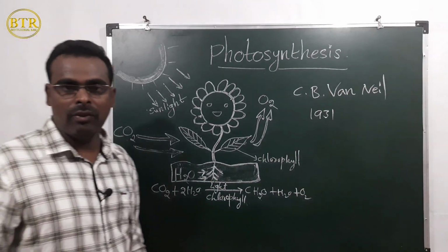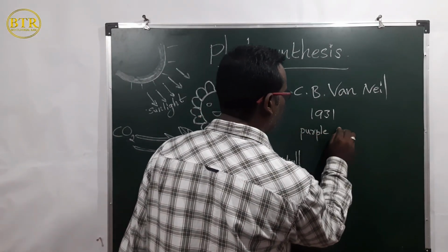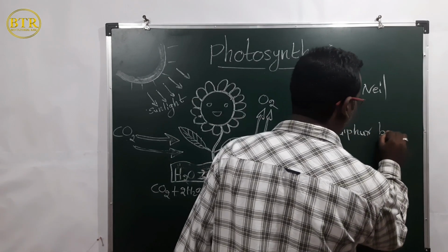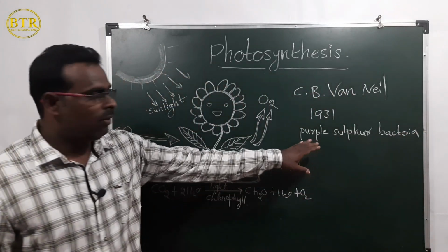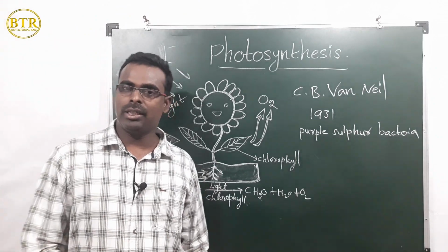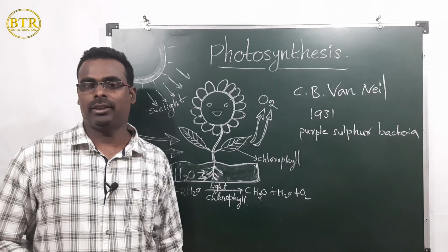Along with that, C.B. Van Niel worked on purple sulfur bacteria. He found that light plays an important role in photosynthesis.